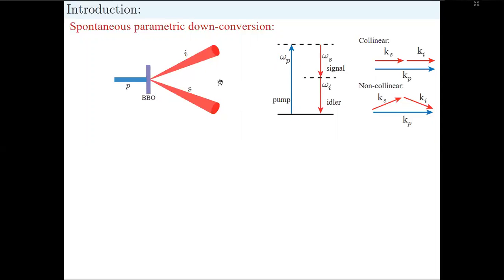Now if we measure or fix the position of the idler photon and look at the uncertainty in the position of the signal photon, that we refer to as the conditional position uncertainty, and the corresponding probability distribution is known as the conditional position probability distribution. And we repeat the same measurement in the momentum basis and we will get the conditional momentum uncertainty. And if the uncertainty product is less than h bar by 2, it is a violation of the Heisenberg uncertainty relation, which is a signature of EPR correlation.